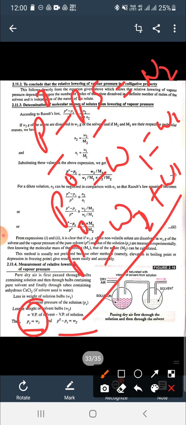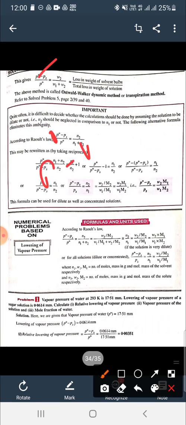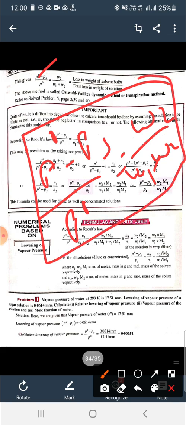So you find the value of P naught and P naught minus Ps and put them in the formula of relative lowering of vapor pressure. P naught minus Ps upon P naught will be equal to W2 upon W1 plus W2. This is the method for measuring the relative lowering of vapor pressure. This method is known as the Ostwald-Walker dynamic method or transpiration method.